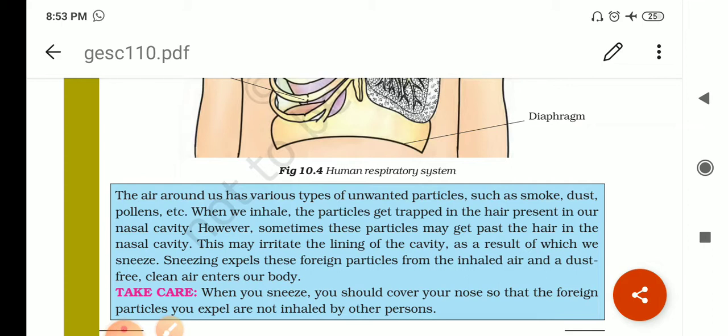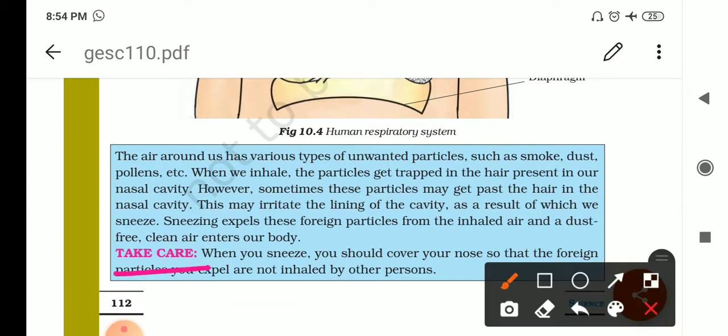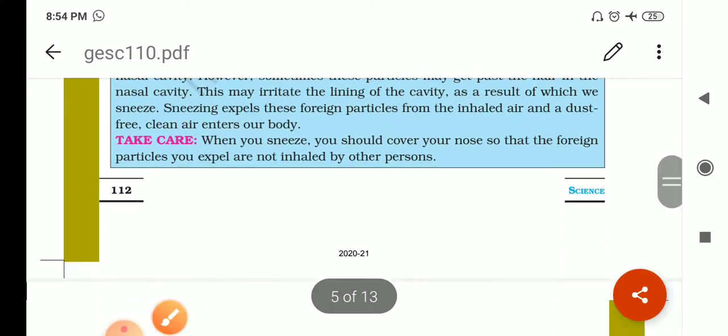And if sometimes these particles get past the nasal cavity, they may irritate the lining of the cavity, and as a result we sneeze. Sneezing expels these foreign particles outside, right? One precaution is given for you. Take care: when you sneeze you should cover your nose so that the foreign particles you expel are not inhaled by any other person, right?